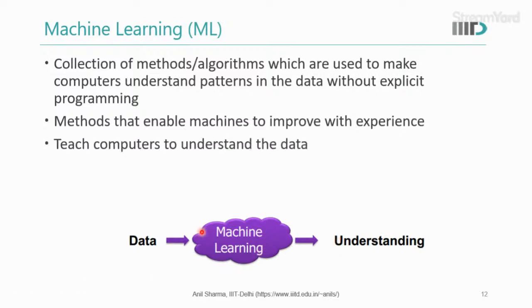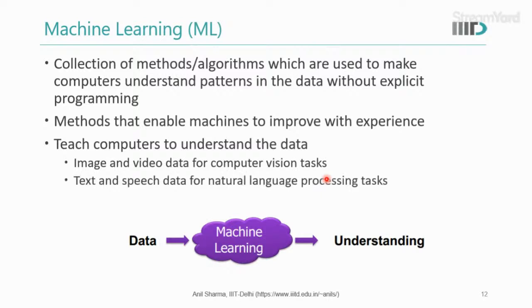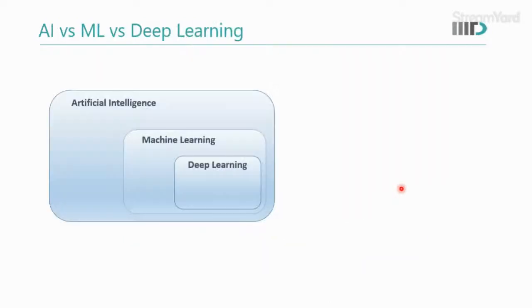If I say in layman terms, we are teaching computers to understand the data. If we are giving images and videos as the input data, then we are solving the perception task or the computer vision task. If text and speech data is given, then it is a natural language processing (NLP) task.